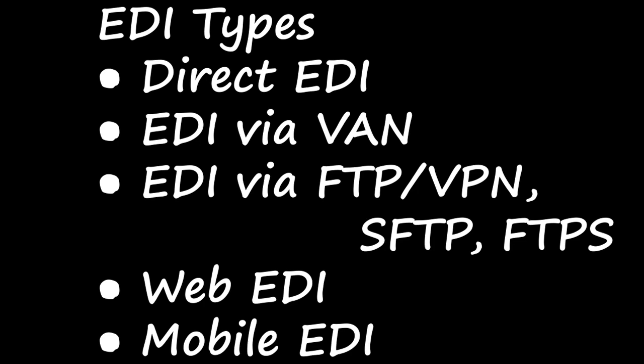When protocols like FTP, VPN, SFTP and FTPS are used for exchange of EDI based documents through the internet or intranet, we say it is EDI via FTP or VPN, SFTP, FTPS. When this EDI exchange is done, the EDI based documents are transferred using protocols like FTP or VPN, SFTP and FTPS through the internet, or maybe through an intranet also.